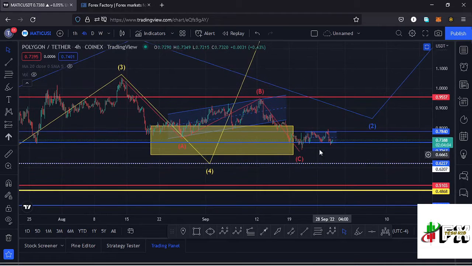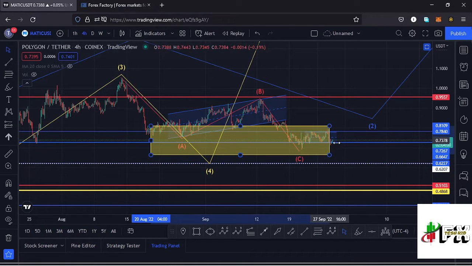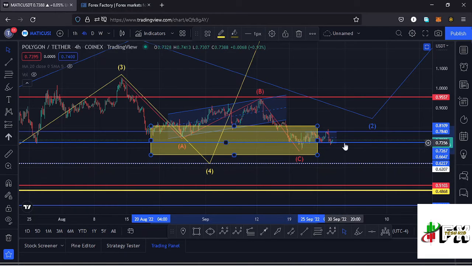And you can see we have continued to respect that. We have come down into that yellow target area, though we have not yet maximized that target area before we see a nice reversal to the upside in the formation of our wave 5.